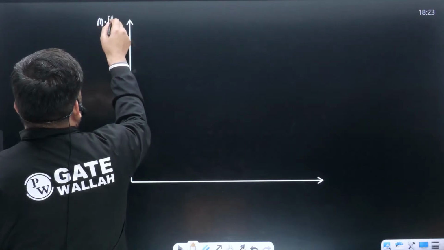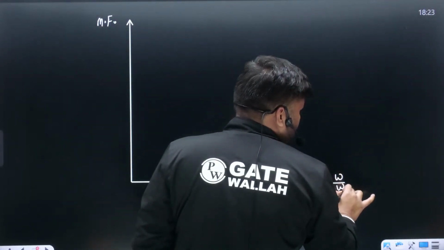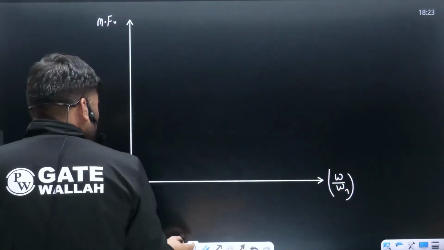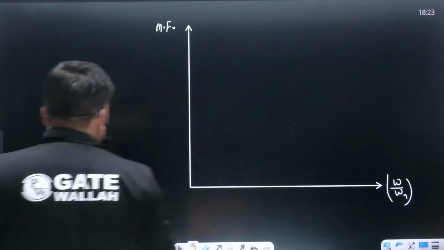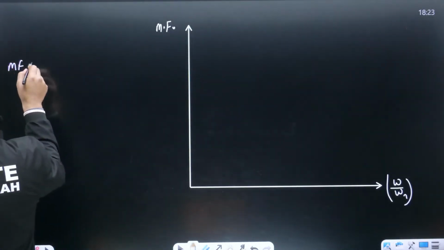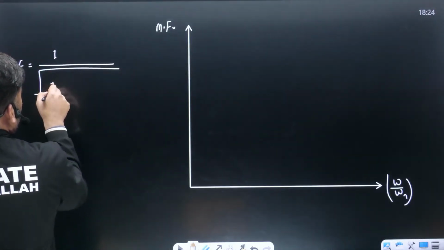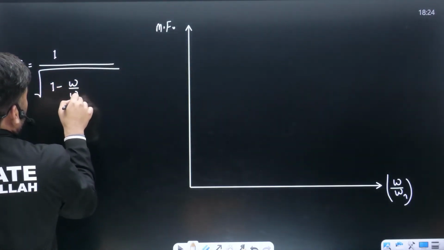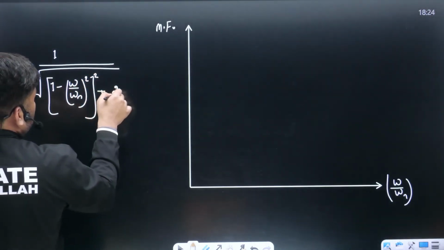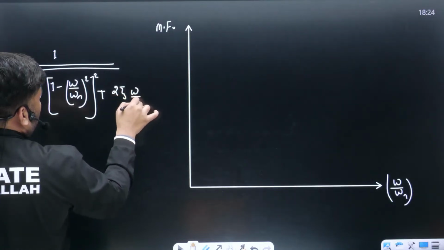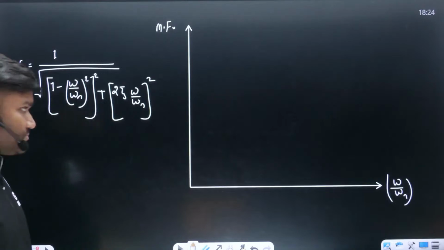Magnification factor on one axis, and here the frequency ratio omega by omega n. I hope you remember. Very big formulas you are going to have here. I hope you remember the formula of magnification factor. This was 1 upon under root of (1 minus (omega by omega n) square) whole square plus (2 zeta omega by omega n) square. I hope you remember this. Is it making sense?